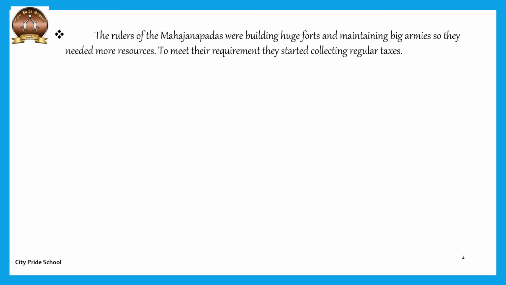Even these days, we pay different types of taxes, or nowadays we pay GST. So why do we pay that? Because we all know that the government has to run smoothly. It has to work for the welfare of the people. And from where would the government get the money? It would be from the taxes. So similarly, these Rajas also collected different types of taxes. Now let us focus on what these different taxes were.